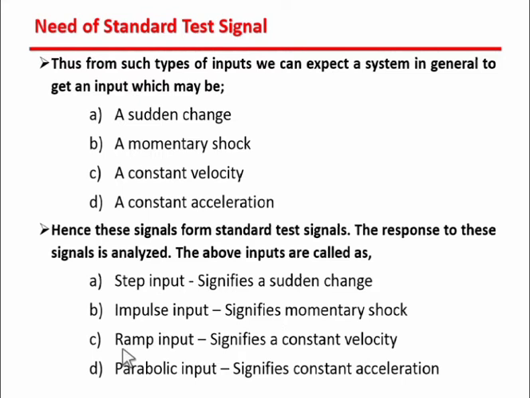Ramp input signifies constant velocity and parabolic input signifies constant acceleration. These four are known as the standard test signals, which cover most of the industrial inputs like sudden change, momentary shock, constant velocity and constant acceleration. These cover 90 to 95% of the industrial signals.